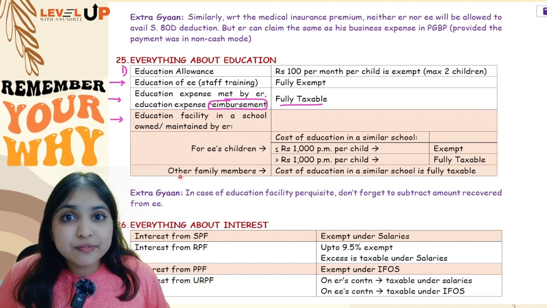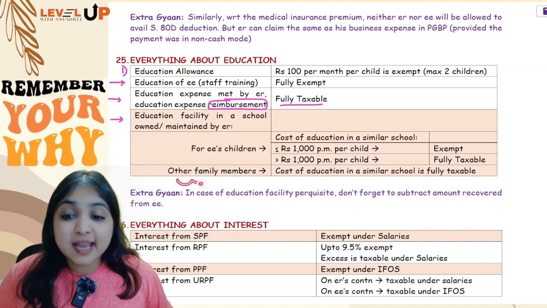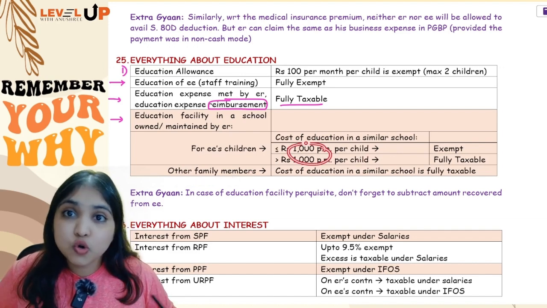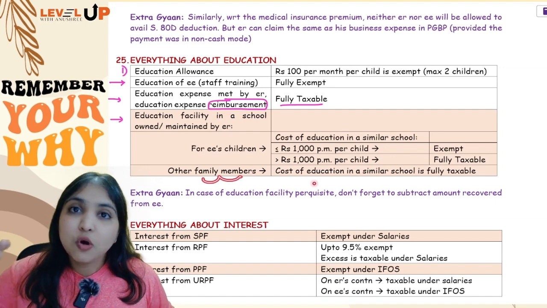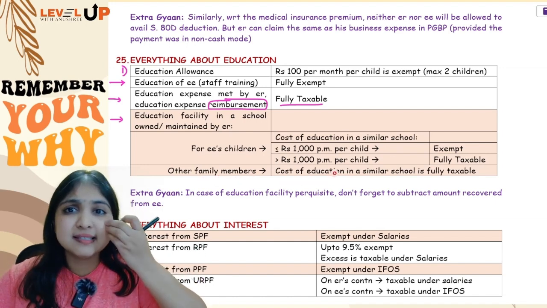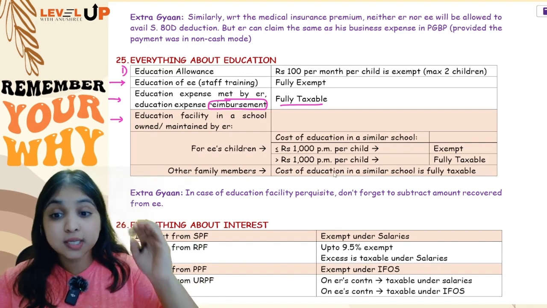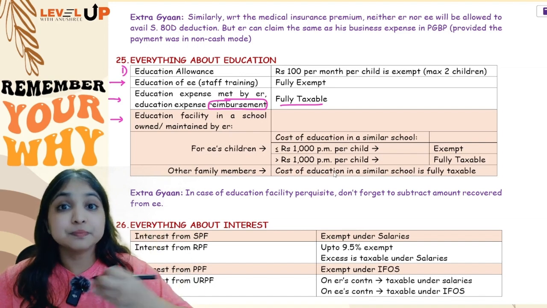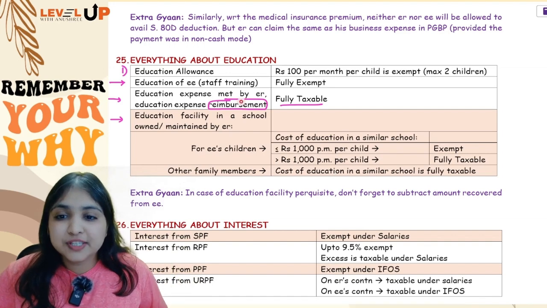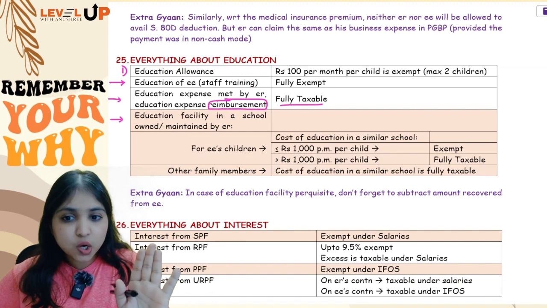Okay. But however, if the student, the child who is studying in the school is any other family member, then you will not even compare with this 1,000 number. If it is any other family member, whatever is a reasonable cost of education, it will be fully taxed. Whether it is less than 1,000 or more than 1,000, that doesn't matter in that case. So in simple words, guys, you will check the 1,000 rupees number only for employees' own children, not for other family members. Okay. So if it is education bill reimbursement, reimbursements are anyways fully taxable. So here also fully taxable.